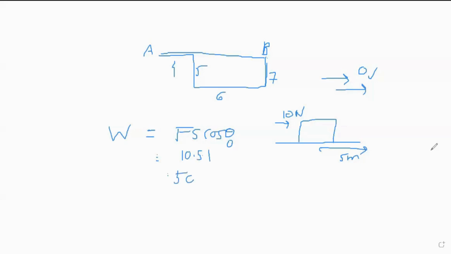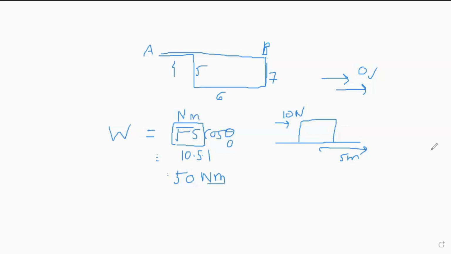And what are the units of work done? It's 50. What are the units? Is it in joules? Yeah, it is in joules, or else can you say newtons per meter? Newton meters. If you don't know the units of any parameter and you know the equation, you can directly find it, because it is force times displacement, right? The unit of force is Newton, and displacement is meter. So Newton meter, that's it.